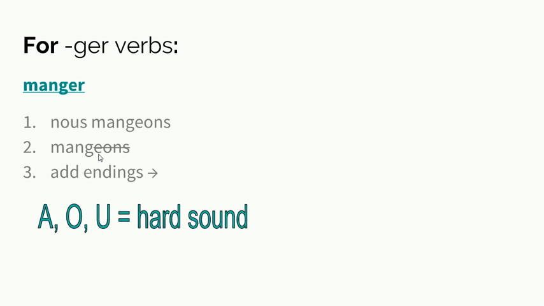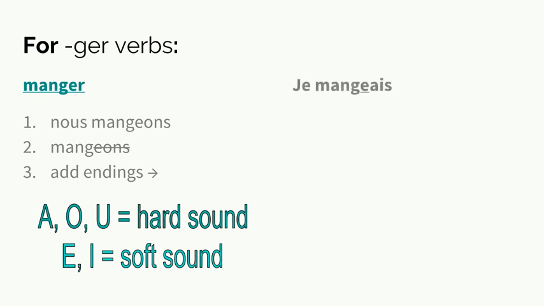And then we add our endings. And it is important to remember that the vowels A, O, and U will create a hard sound for G and C, and E and I will create a soft sound. So if we're trying to get to a soft sound, like je mangeais, when we add the ending AIS, we have to add that E for pronunciation. So it is je mangeais. Tu mangeais. Again, we're going to have to add that E for pronunciation because it's followed by the A. And il mangeait avec eux.